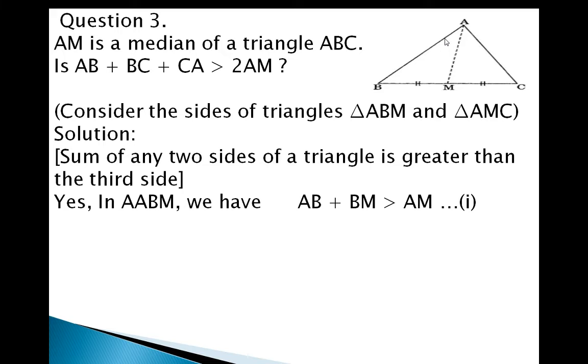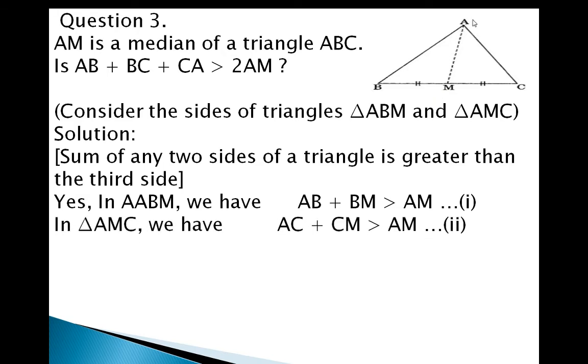Why are we choosing these two sides? Because we want AM for both triangles. AM is a common side for both triangles. In triangle AMC, AC plus CM is greater than AM.